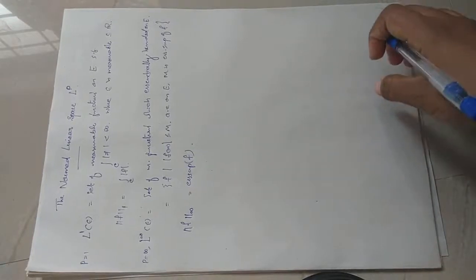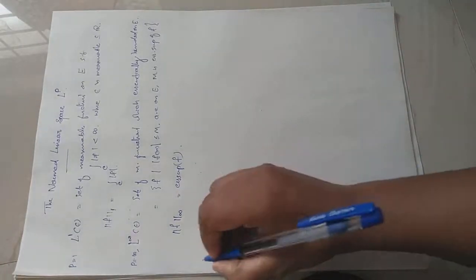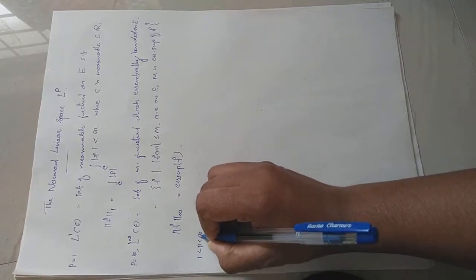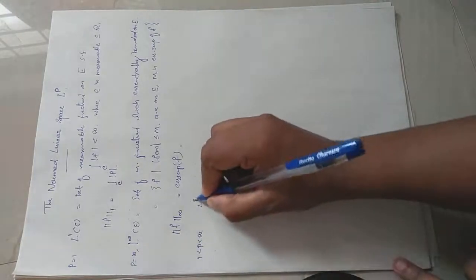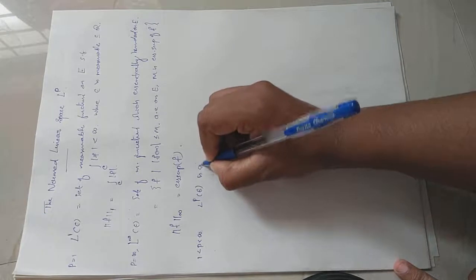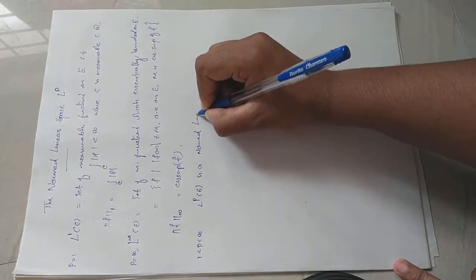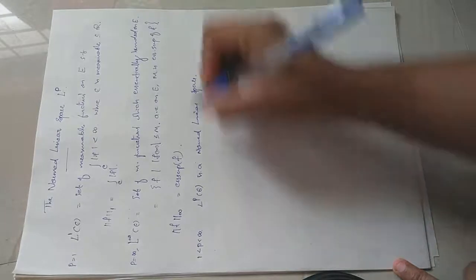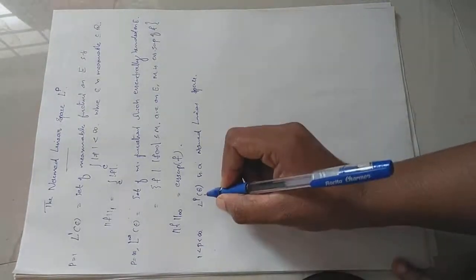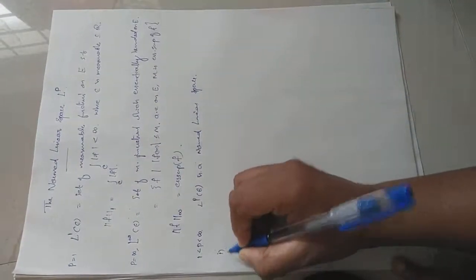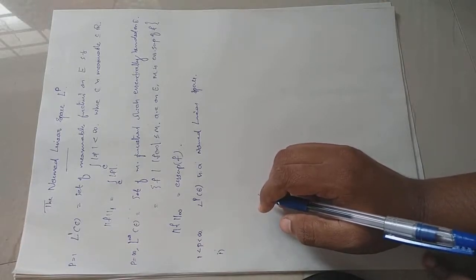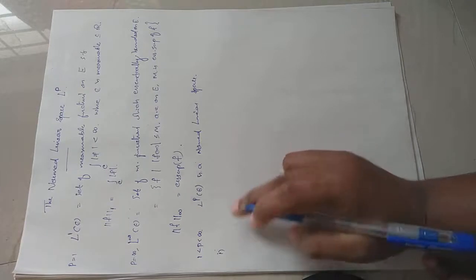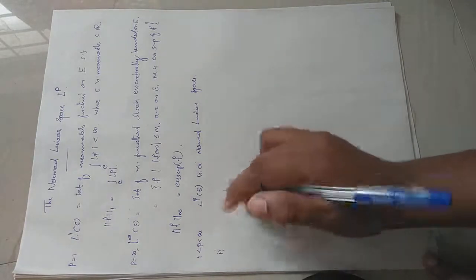Now we are going to prove that for 1 less than p less than infinity, L^p of E is a normed linear space. So how will you prove that this space is normed linear for 1 less than p less than infinity? For p equal to 1 and p equal to infinity, we already proved it in the previous sections. So we have to verify all three axioms of a normed linear space, which are non-negativity, positive homogeneity, and the triangle inequality. First, we consider the non-negativity condition for this space.